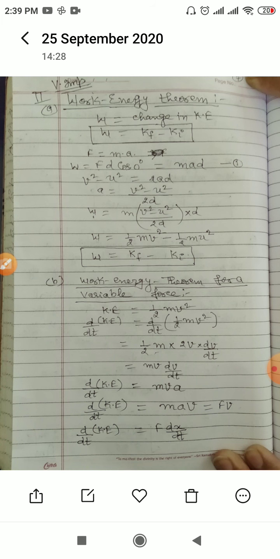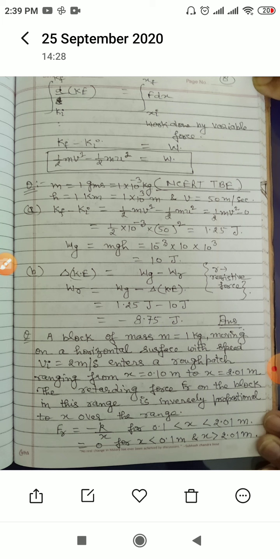So d by dt of kinetic energy is equal to F into dx by dt, because velocity is dx by dt or ds by dt. x is also the displacement and s is also the displacement. So the d kinetic energy from initial to final, integrate F dx from xi to xf, is the work done by the variable force.